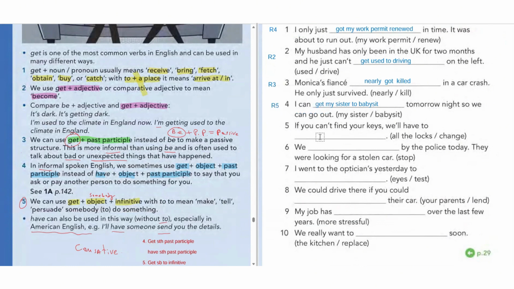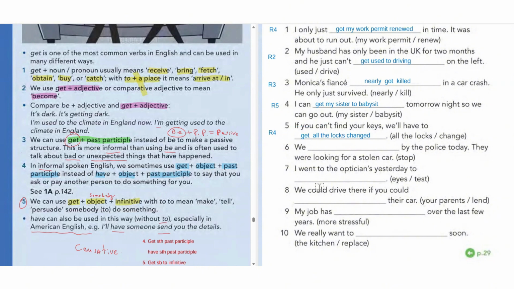So question 5. If you can't find your keys, we'll have to get something. So all the locks, and then past participle. Change it. And this is rule number 4. Rule number 4, guys. Get all the locks, change it.